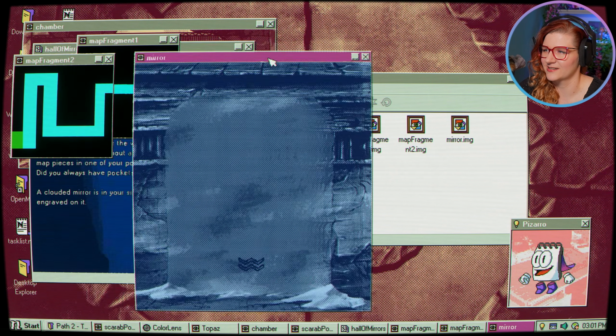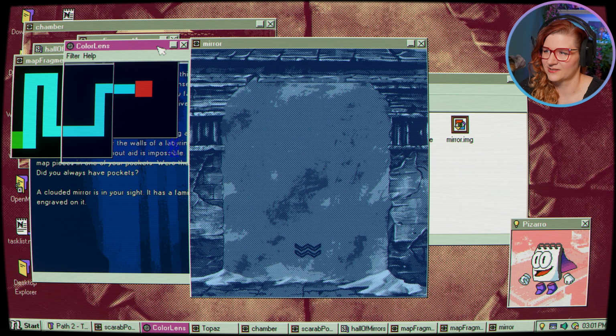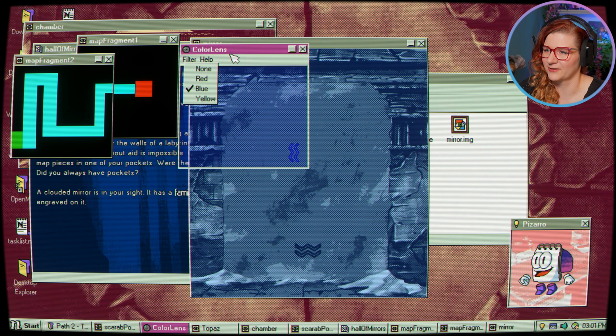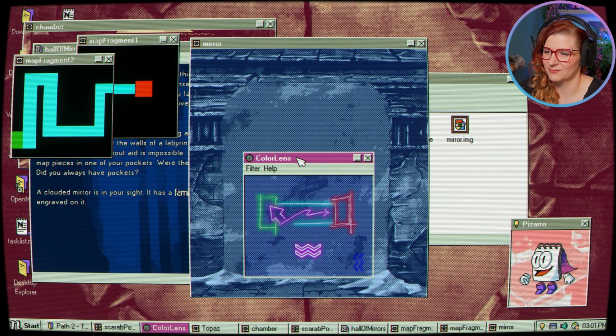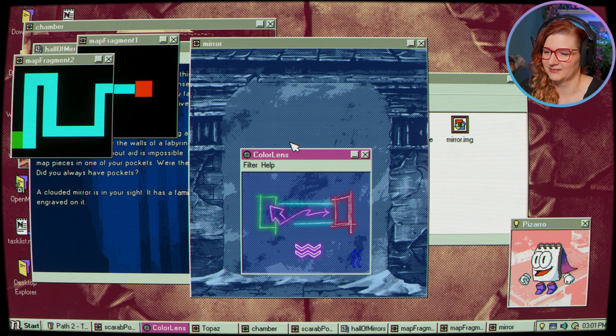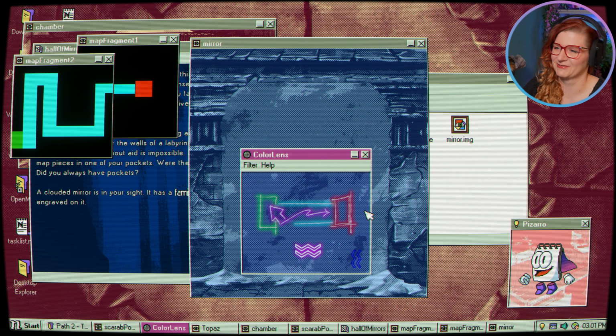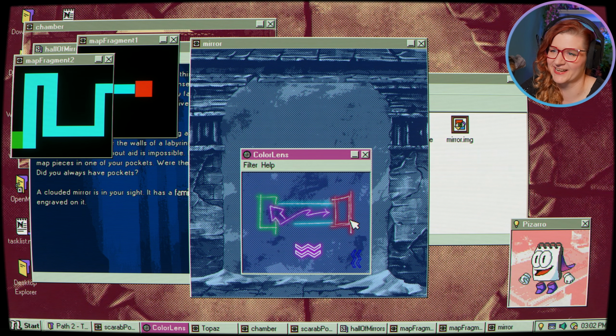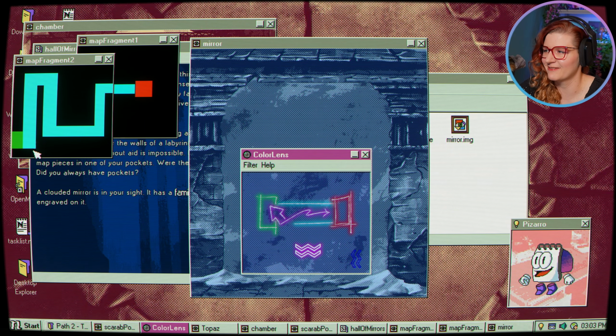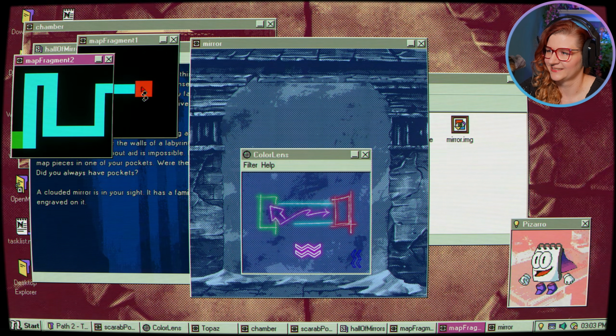And we have the mirror. Yes, it has the blue symbol. So now if we take out our color lens and filter on blue, which is already set to, yes, we can see we need to go, oh no, we have to follow from green to red. I don't want to do it. I don't want a jump scare. Probably not the right game selection if I didn't want to get spooked by a computer. Okay, but I guess I just have to go and do it. Brave this little blue maze. Yep, we're walking through it. No jump scare, please. Okay.